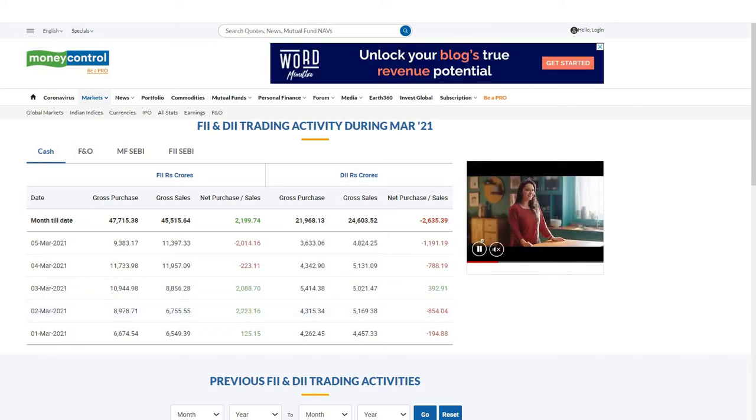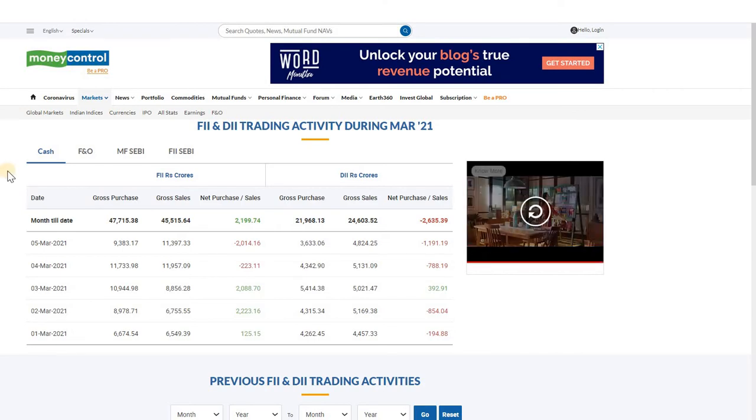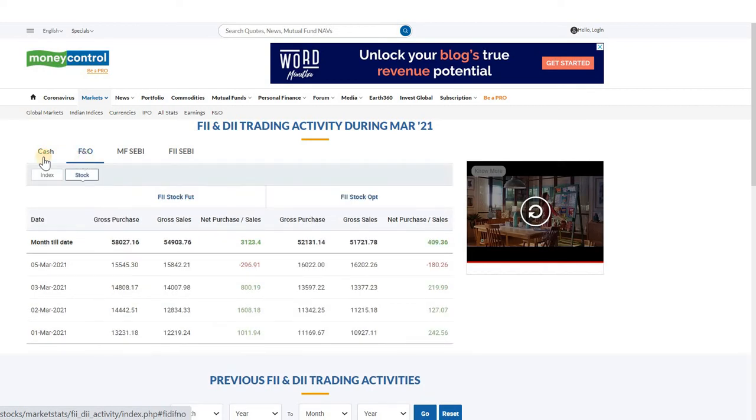You can get FII and DII data either from the NSE India website or from the Moneycontrol website. Once you open the FII and DII data, you can see the FIIs' and DIIs' net buying or net selling in the cash segment. Only the cash segment will decide the future movement of the stock market. FNOs have very little importance.